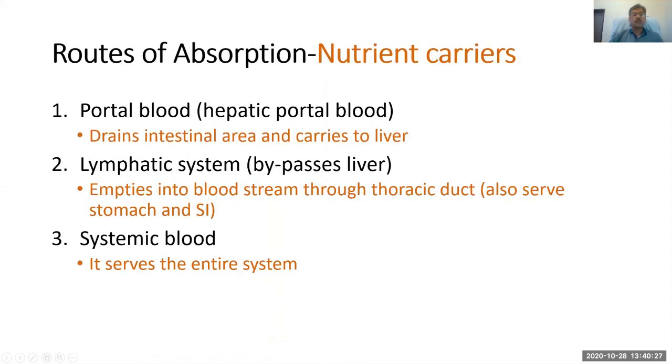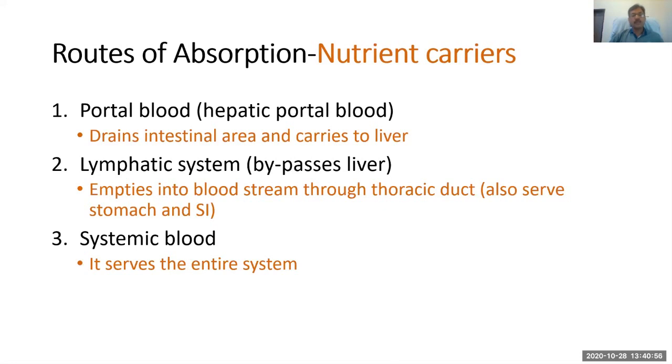Then come the routes of absorption. Mainly there are two main routes of absorption. The first is the portal blood system, and the second is the lymphatic system. Portal blood is a little different from the routine blood flow in human beings or other animals. Basically, it drains the intestinal area and carries to the liver rather than going into the heart.